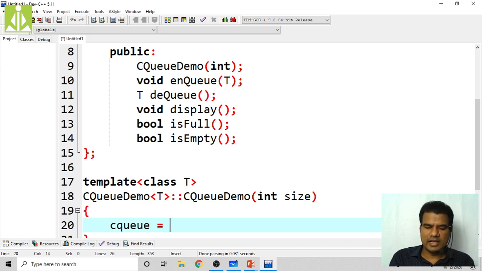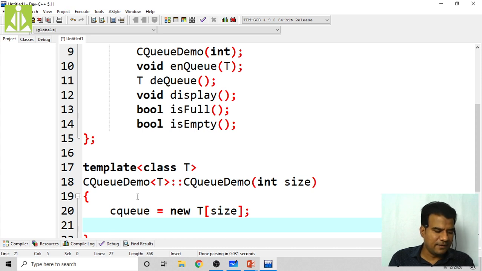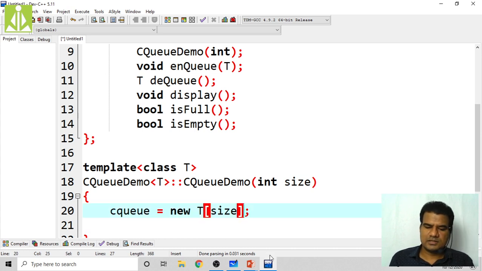Now you do that Q array creation. CQ equals to new T, not int, template of size, right? Template of whatever size we want. So like this, this will create an array.